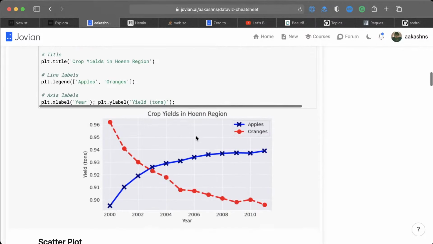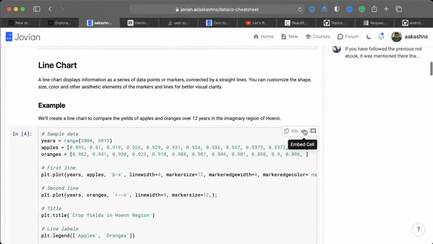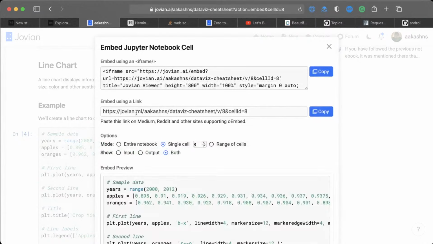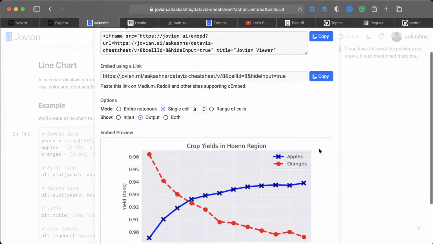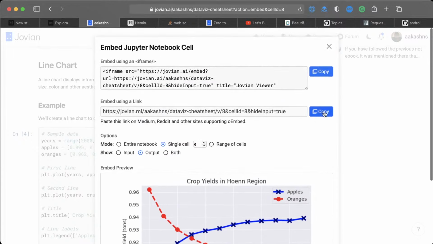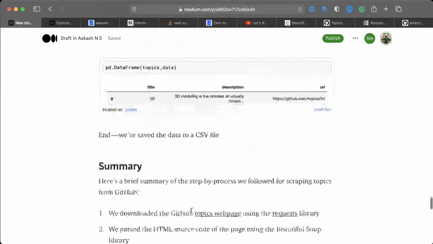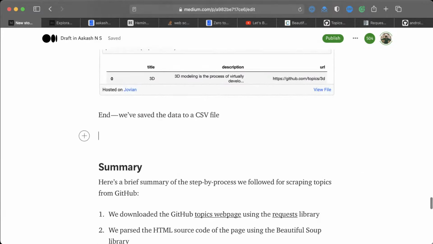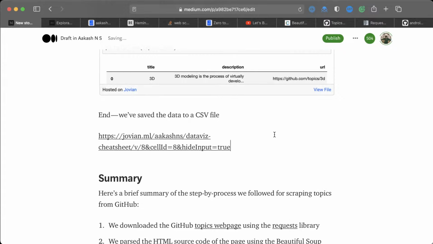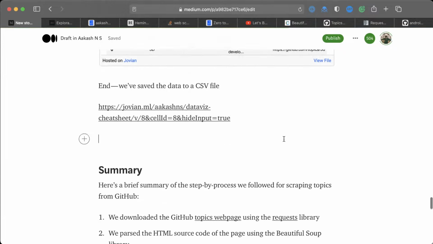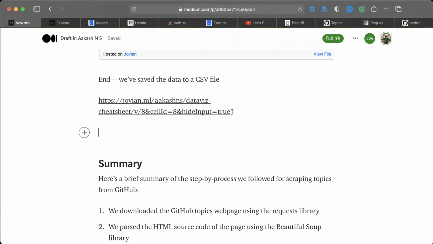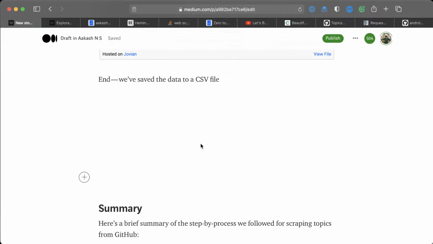Suppose I want to put this line chart in my post. I am going to click embed cell, and I am going to select that I just want to show the output, just the line chart. This is what it looks like. I'm going to copy that, come back here into my post, and include it as an embed here. And you can see now, once it loads up the embed, you will be able to see the graph here.